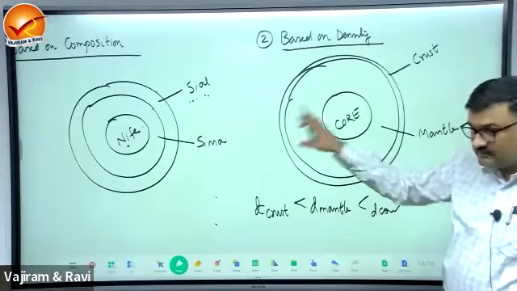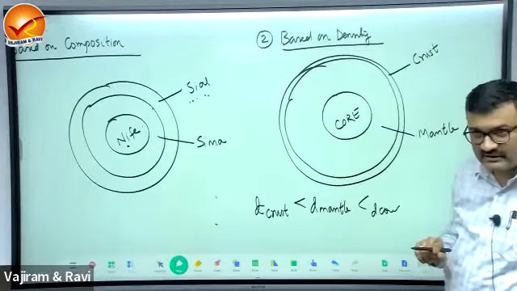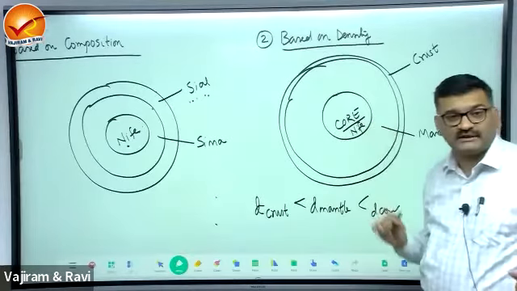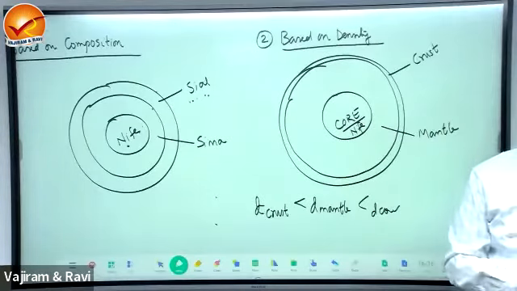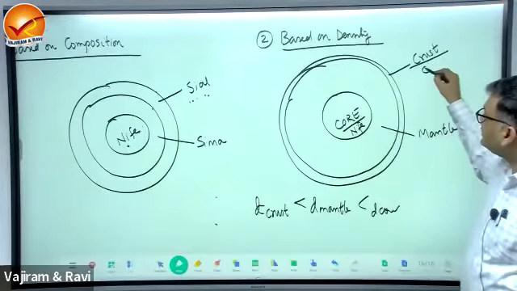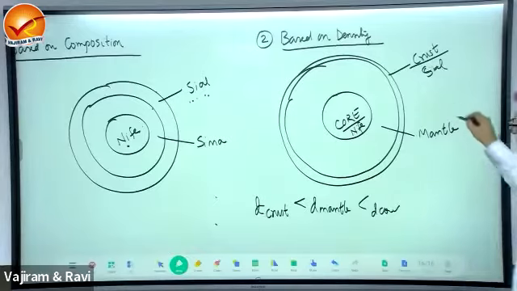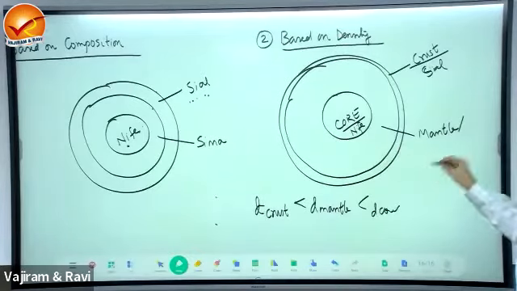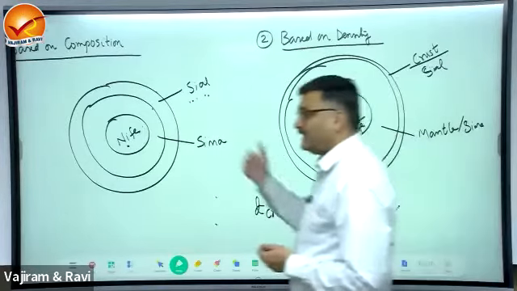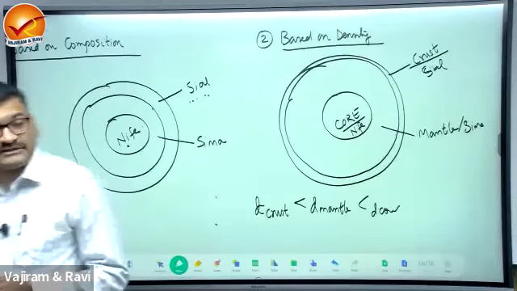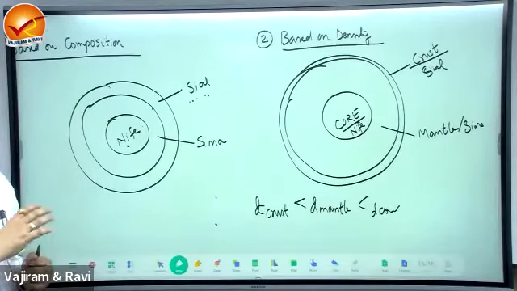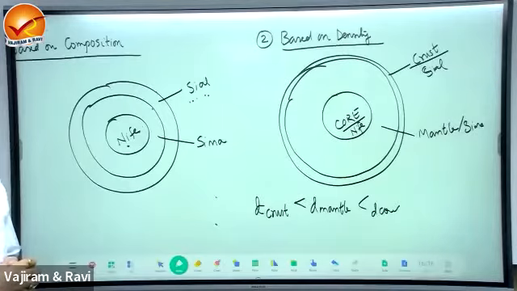Now if you combine the previous model with this, you will get the answer. Why is the density of the core highest? Because of the concentration of metallic elements. That is Nife. The lighter material, the crust, is made up of Sial, and you can combine this. So what is the mantle composed of? Sima. Now it became in this way. The outer layer of the Earth is crust or Sial, the intermediate is mantle or Sima, and the center of the Earth is Nife.